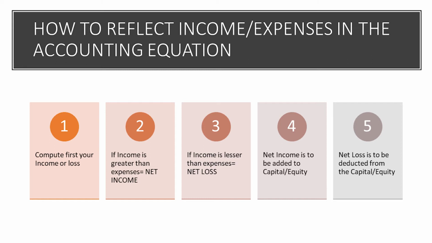Now, how do we reflect our income and expenses with our equation or with our statement of financial position? Here is now a simple procedure, a method on how to reflect our income account and expenses account in our accounting equation or in our statement of financial position.